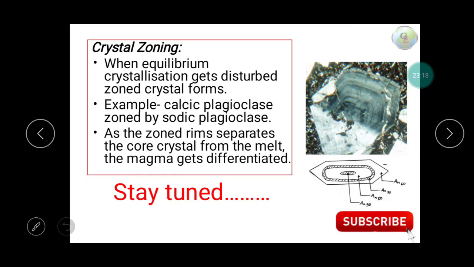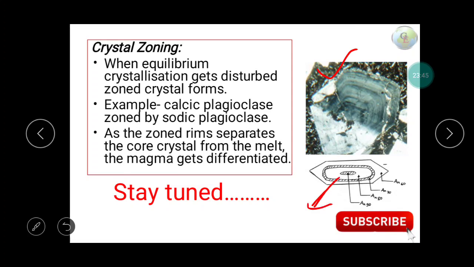Next, crystal zoning. When equilibrium crystallization gets disturbed, zoned crystals form. For example, calcic plagioclase zoned by sodic plagioclase. As the zoned rims separate the core crystal from the melt, the magma gets differentiated. So what it is saying, you can see the picture of a zoned crystal. It is a good crystal of plagioclase, you can see here.